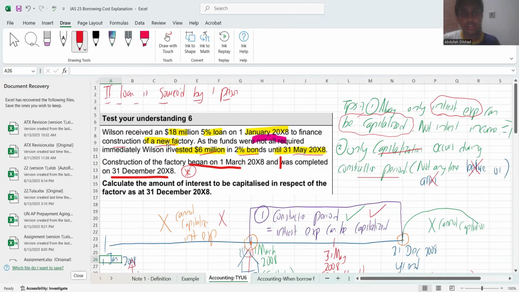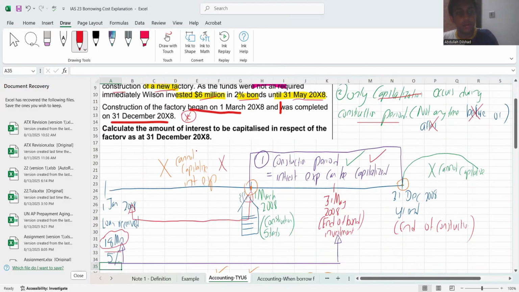That I told you all? Can you see here? As the funds were not fully required, what Wilson did, he took 6 million at 2% rate and he went and invested. When you're investing, you will get an interest income.